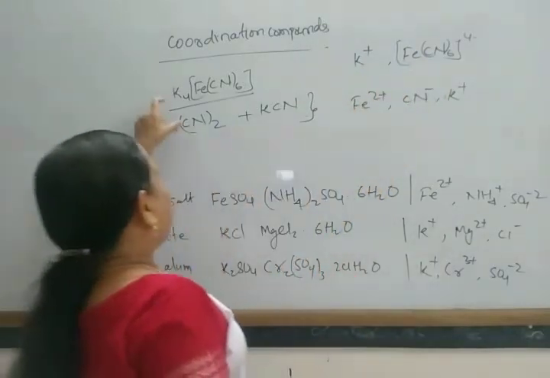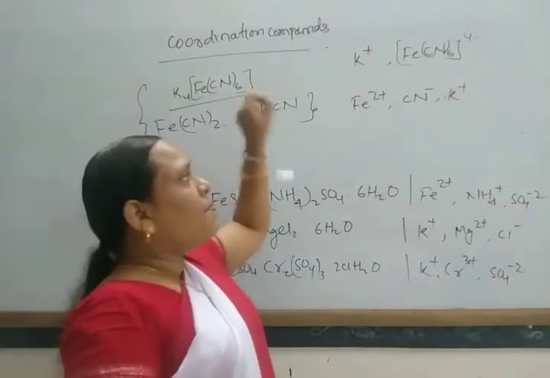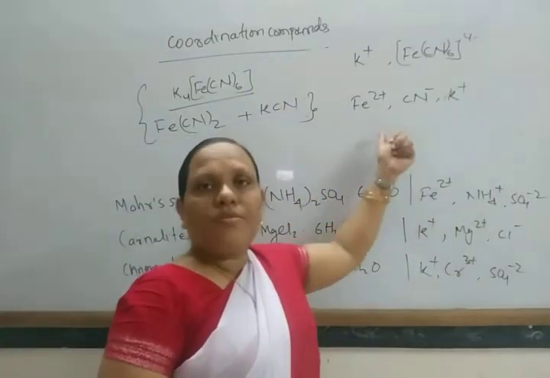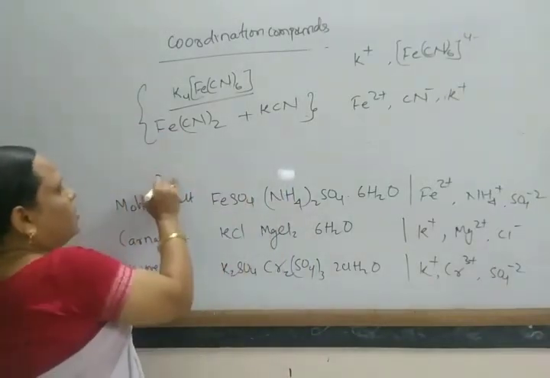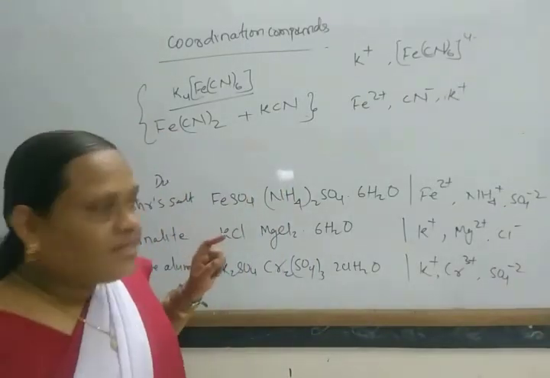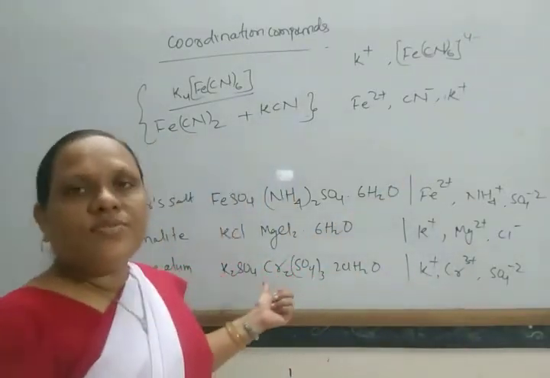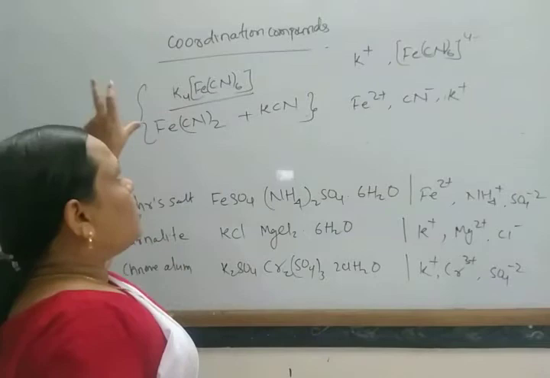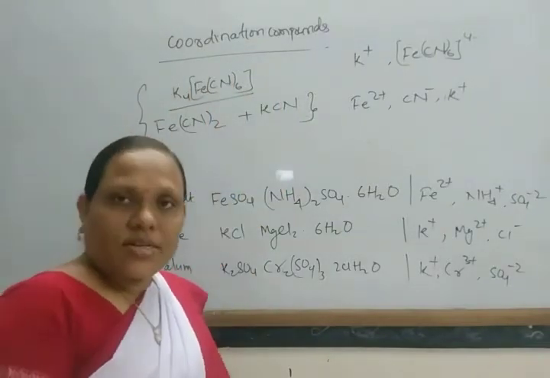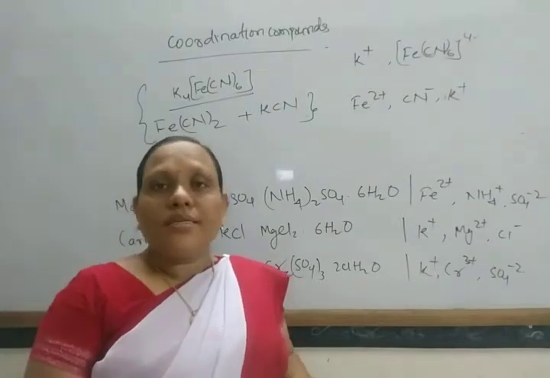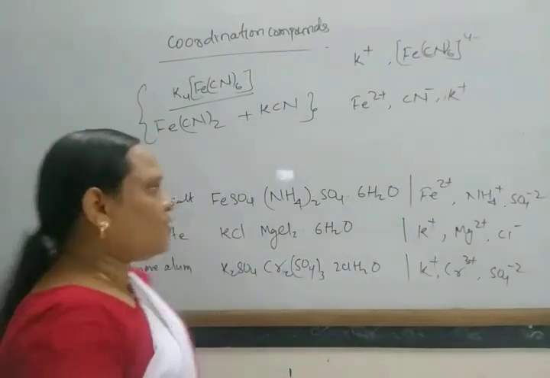In this way, these complex compounds show different behavior from that of the constituents from which they are formed. But double salts exhibit the same behavior as the ions from which they are formed. So these are coordination compounds or complex compounds, and these are double salts. Now, what is the difference between a complex compound and a double salt?